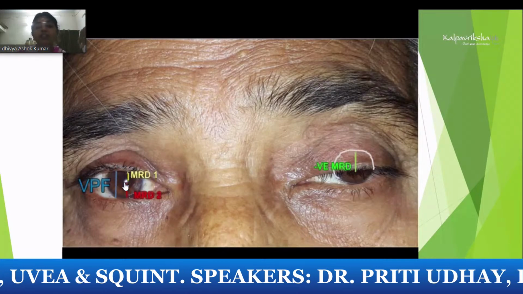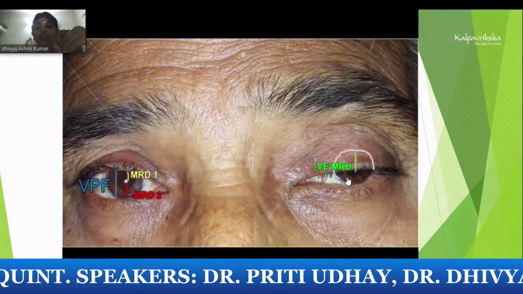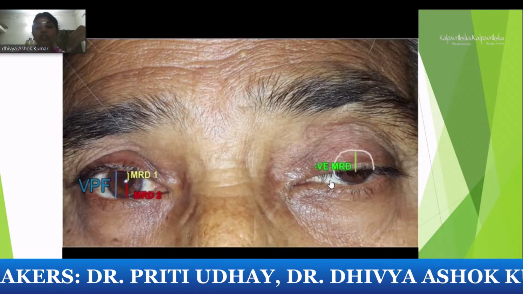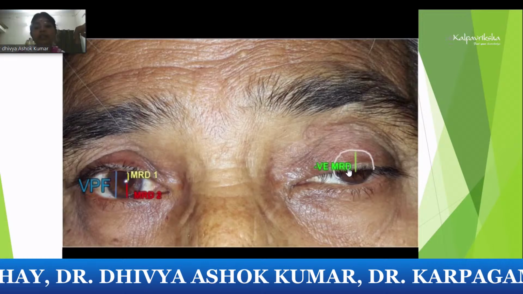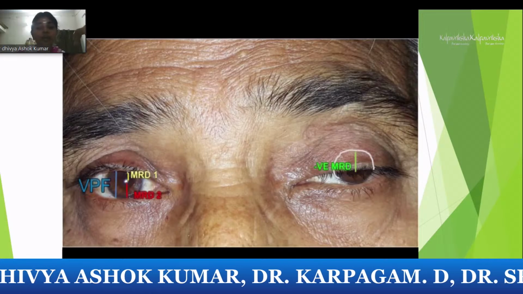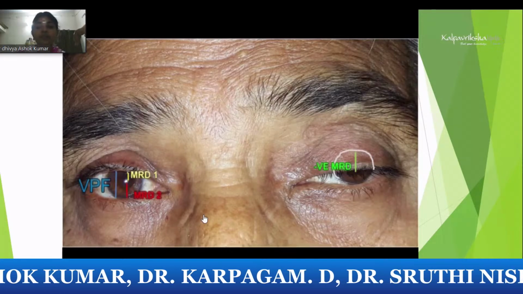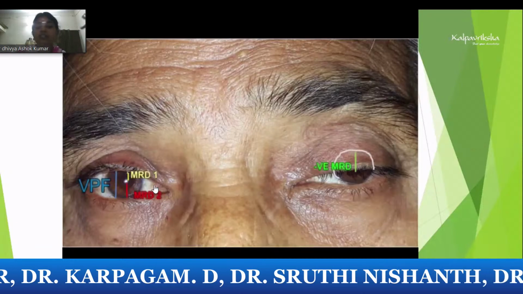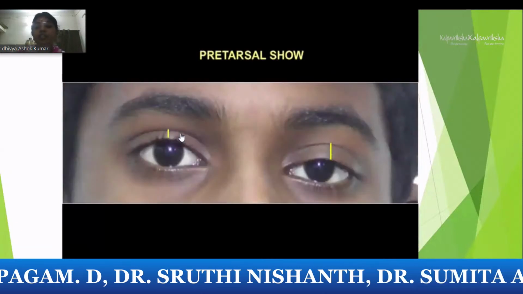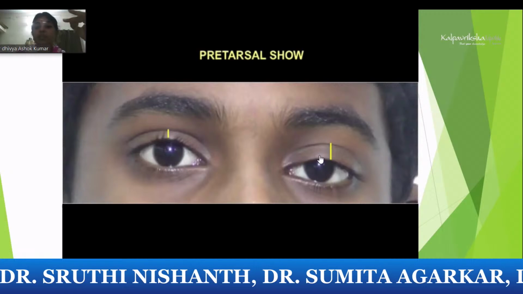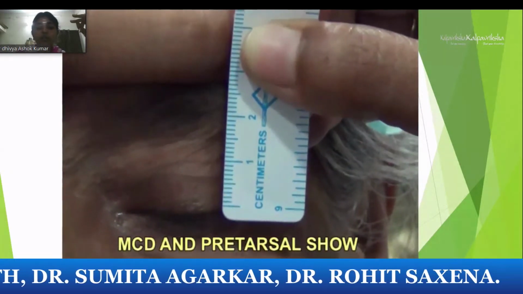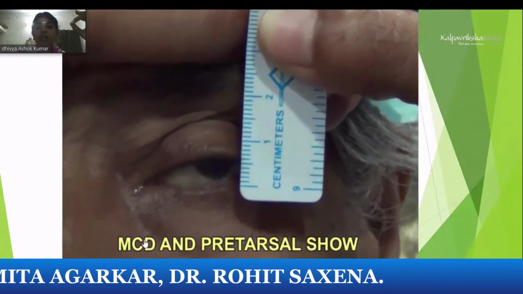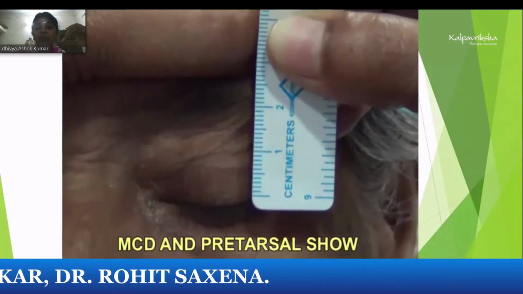Sometimes the reflex is getting covered, as you can see on the left side. There is ptosis and the reflex you cannot see. So lift the lid. If you lift the lid, it is called negative MRD. You put minus and you write the marginal reflex distance. So marginal reflex distance, fissure height you measure, then you measure the tarsal height. This is a patient with an increase in the pretarsal height. You can look for the MCD, that is marginal crease distance.